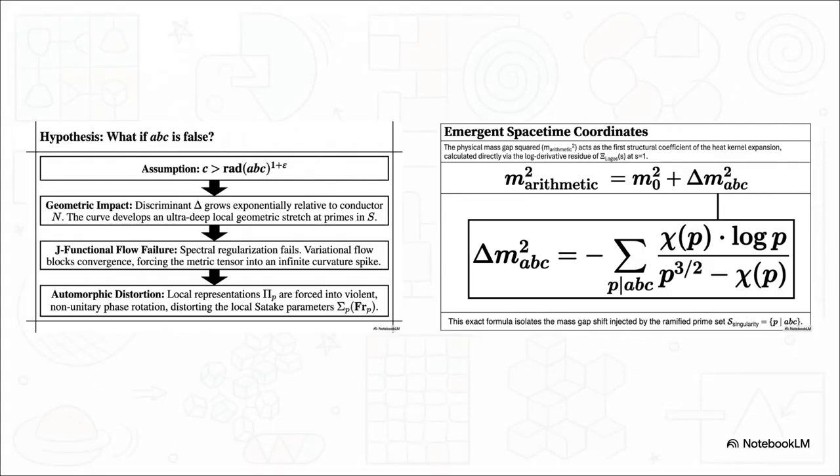If we compare our two scenarios side by side right here, the physical stakes become incredibly clear. On the left, if the ABC bounding envelope failed, the exceptional set blows up, and that emergent spacetime mass gap explodes to infinity. Spacetime literally shatters. But on the right, because of Fourier-Mukai phase locking and those rigid limits on our eigenvalues, the summation collapses into a highly stable, convergent arithmetic constant. The envelope constraints, they hold the mass gap together.